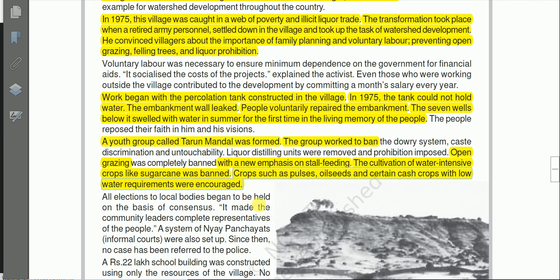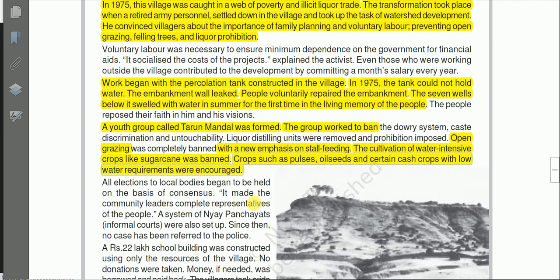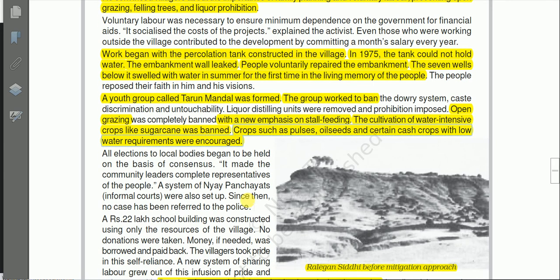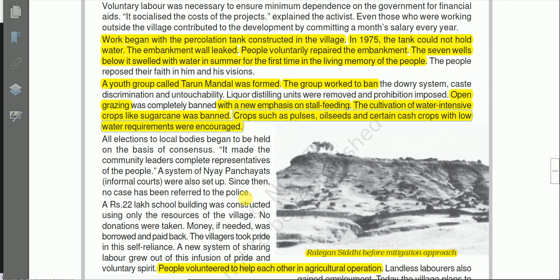A cash crop is a crop mainly for sale, not a food crop.